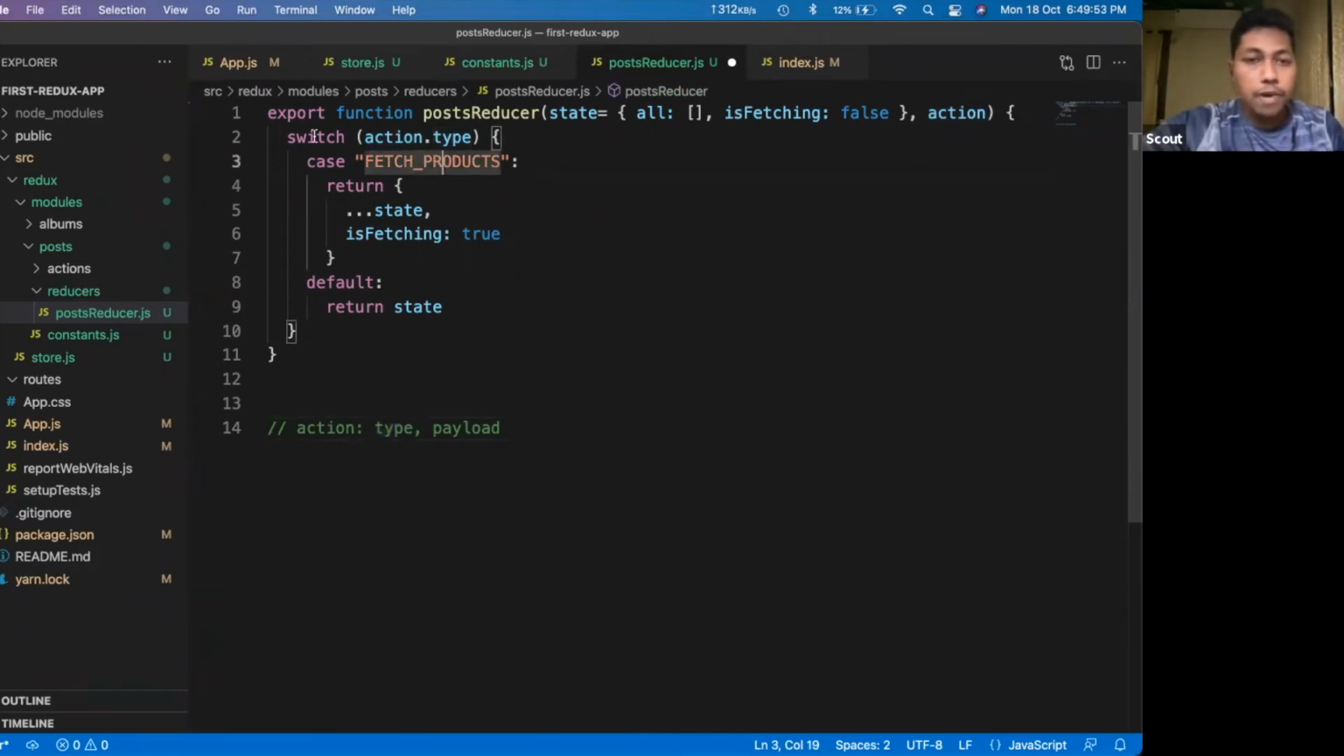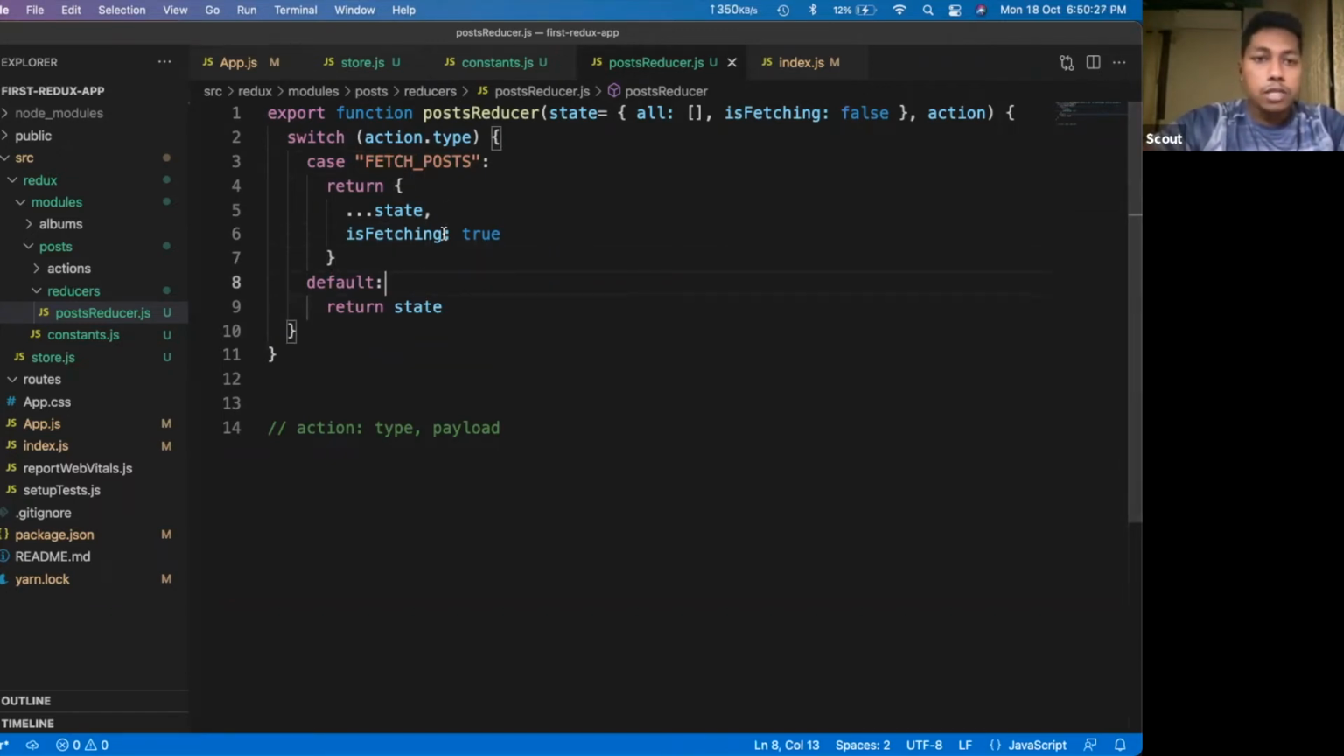Okay, so I'm writing a switch case here. I'm saying check my action type, whether the action type is fetch product. This is something which we have not defined yet, but we will define it later on. Instead of fetch product, it will be say fetch posts, right? As it is a post reducer. So if the action type is fetch post, then you set inside this state variable the is fetching to true, which by default is false. Okay, so that is it.